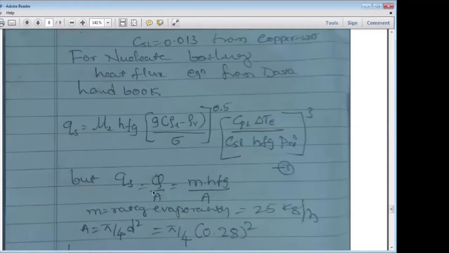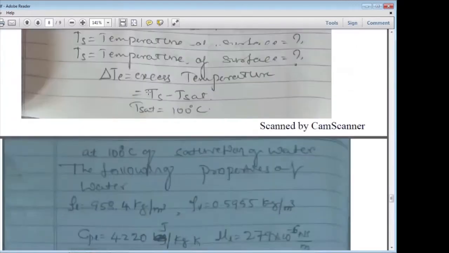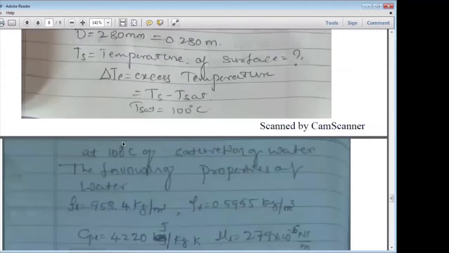That is Q divided by A. So how to calculate the Q? M into hfg divided by A, correct? Understand? Yes, sir. If you know Q, then you can calculate the Qs. After calculating the Qs, you substitute here, then calculate delta T excess, and after that you can calculate the Ts. So this is the way of calculating things.